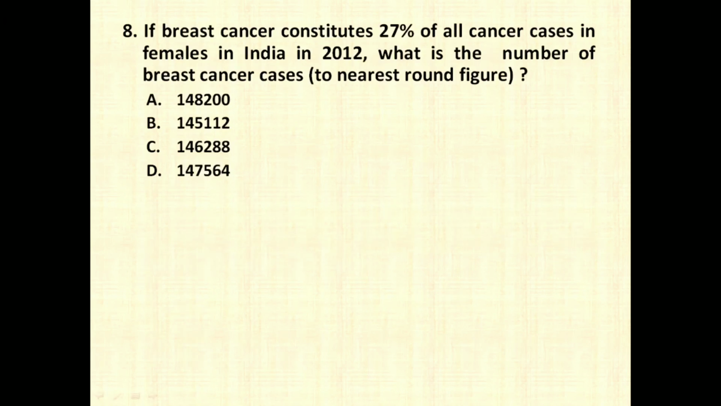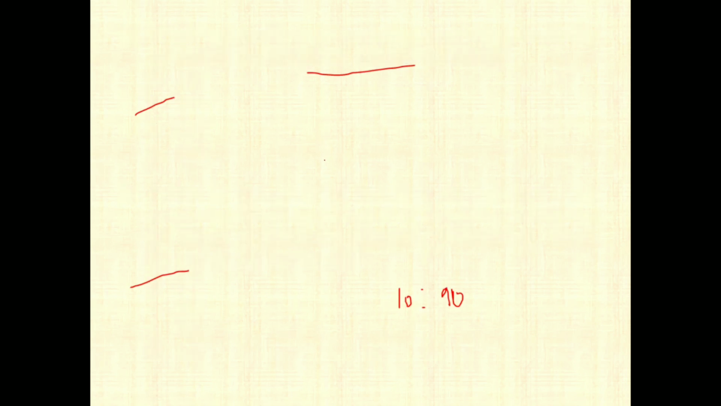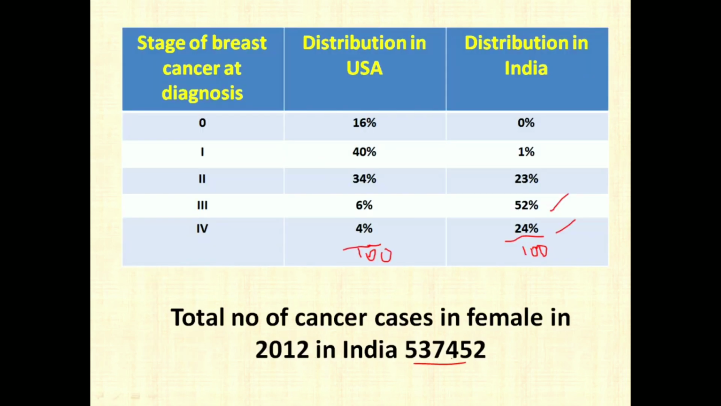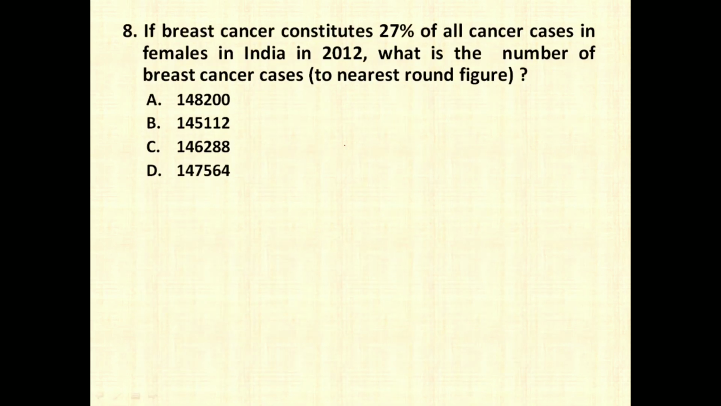So your right answer is going to be 1:9. The next question was, if breast cancer constitutes 27% of all female cancer cases in India in 2012, what is the number of breast cancer cases to the nearest round figure? So again, see the table they have given you, that the total number of cancer patients among females in India is 5,37,452.